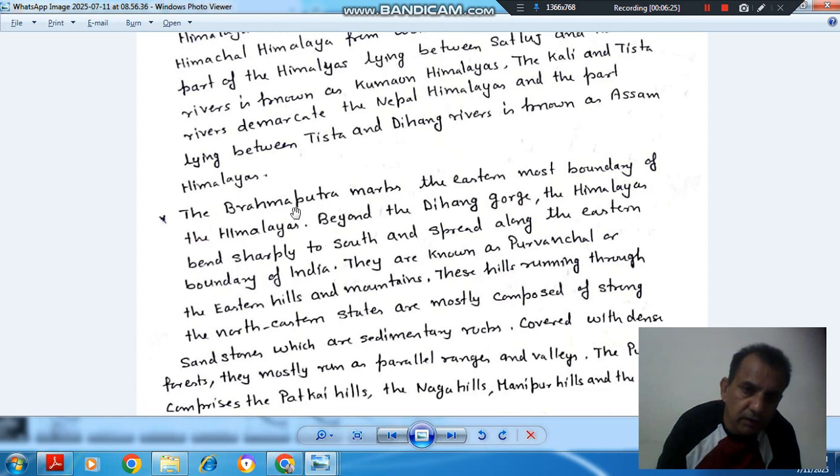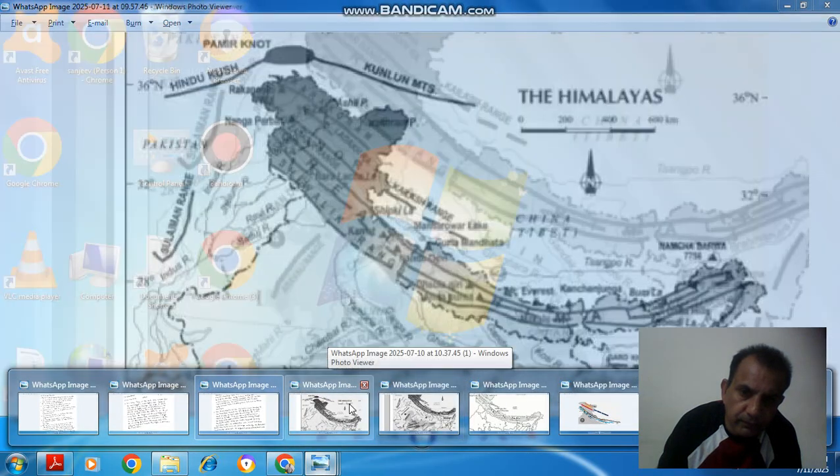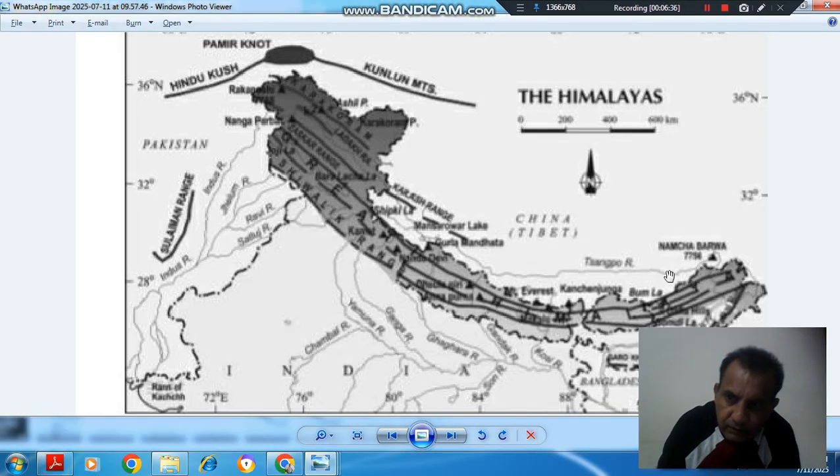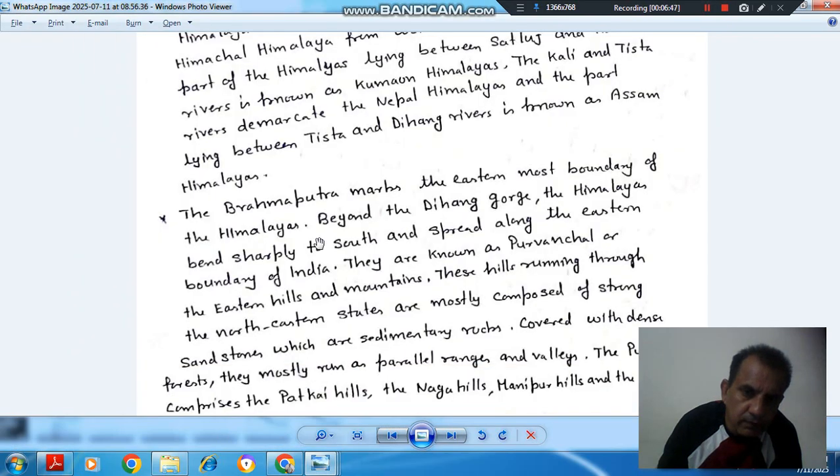Next point: the Brahmaputra marks the easternmost boundary of the Himalayas. So this is the easternmost part of the Himalayas. This is the Brahmaputra, Namcha Barwa is there, and the Brahmaputra takes a turn here, and this is the easternmost part. Beyond Dihang Gorge, the Himalayas bend sharply to the south and spread along the eastern boundary of India. They are known as Purvanchal, the eastern hills and mountains.